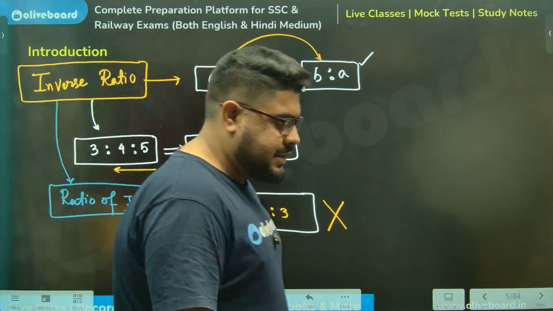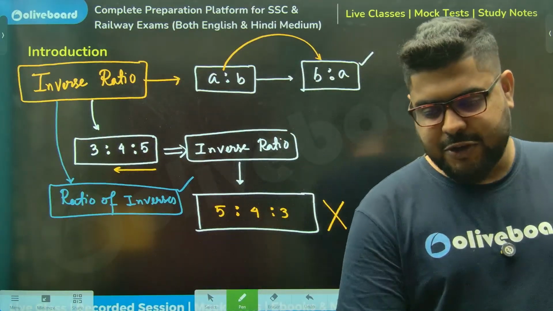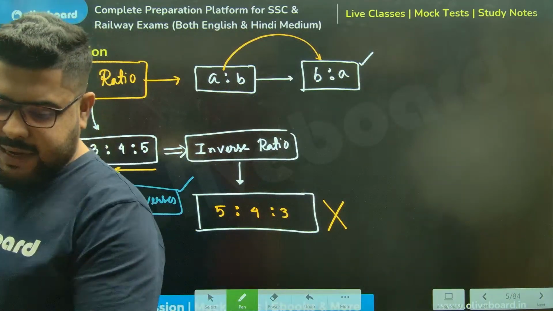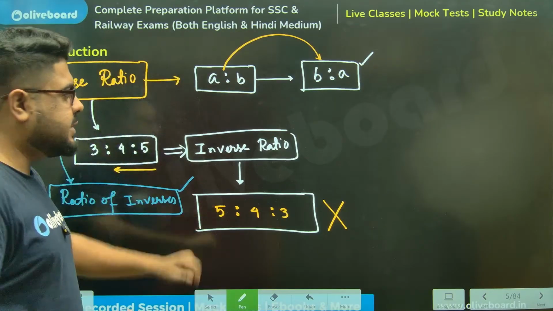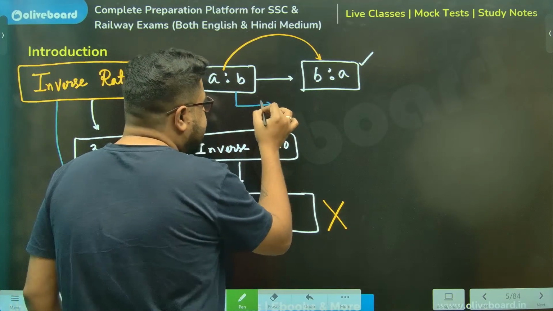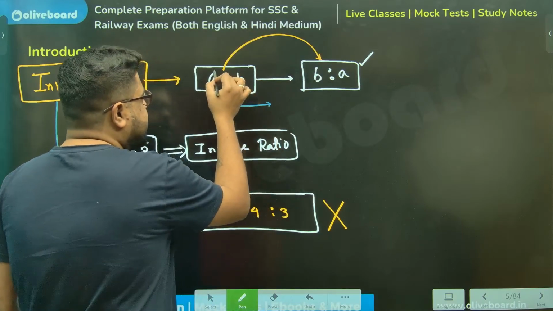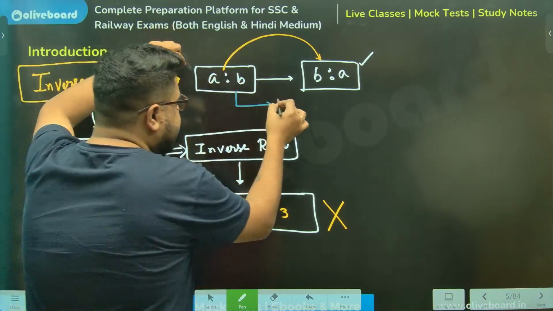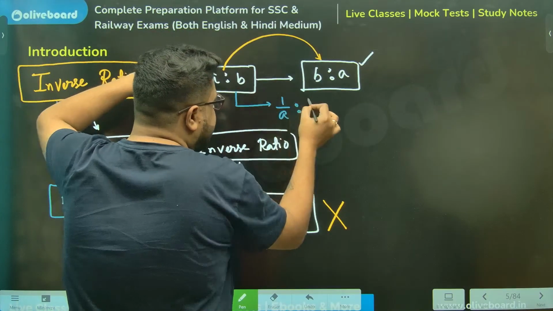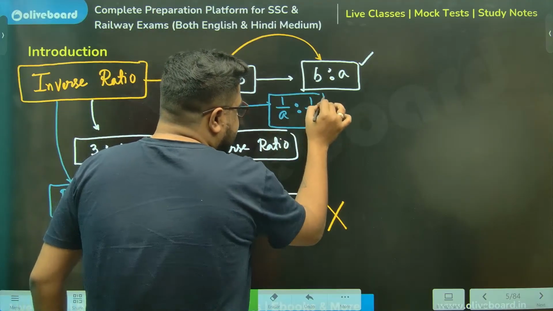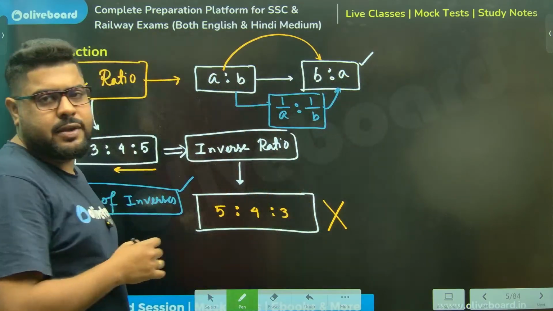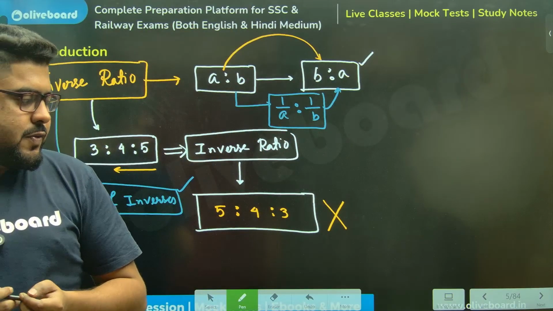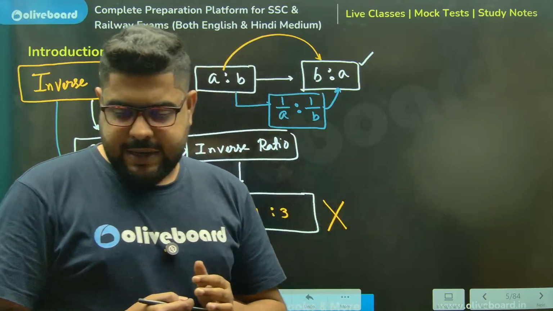Ratio of inverses. Yes, Ashish, I had given you a shortcut here also. This is actually where I'll give you the shortcut. This is ratio of inverses, meaning there is an intermediate step here. Ratio of inverse means 1 by that, meaning reciprocal. So A inverse, meaning 1 by A, is to B inverse, meaning 1 by B. Now if you calculate this, you will get B is to A. With 1 by A and 1 by B, you can just cross multiply. You will get B is to A without fail. You are getting my point?